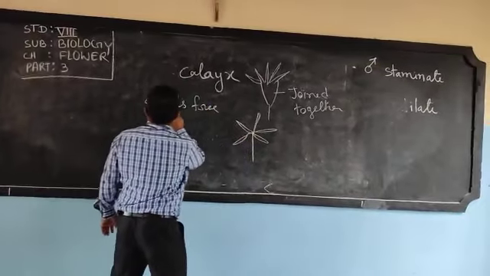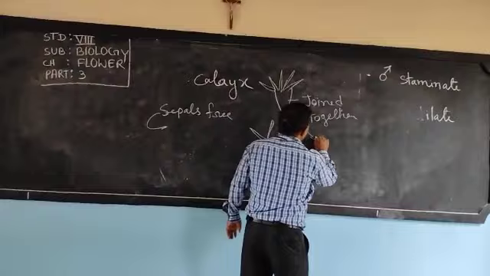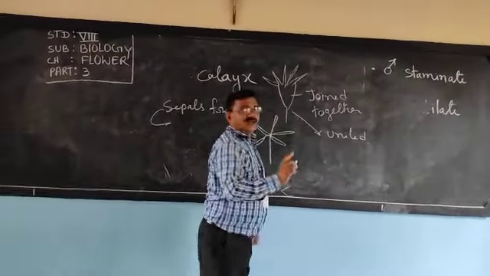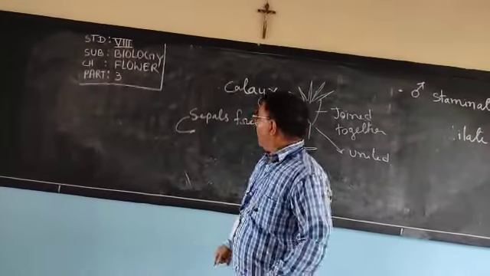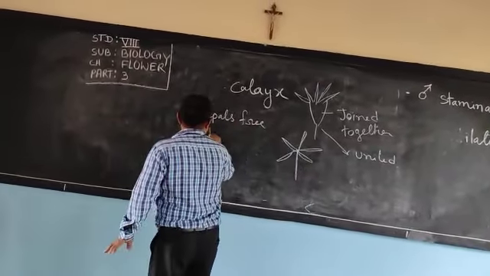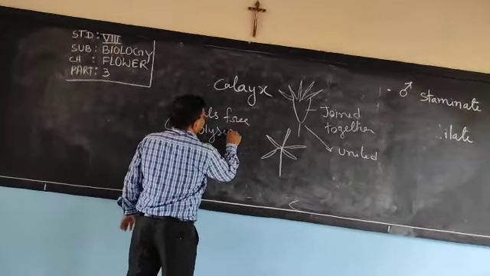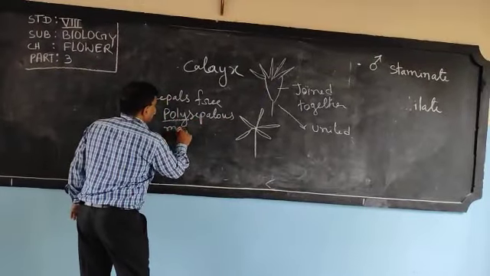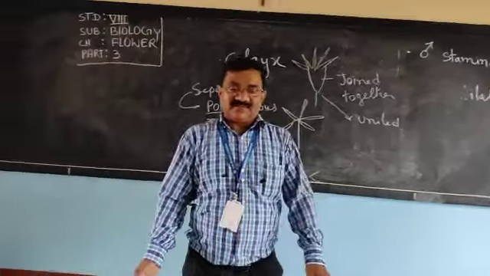Here the sepals are free, and if sepals are united, as in the China rose. If sepals are free, it is called polysepalous. Poly means what? Many. Many sepals are there. Polysepalous.